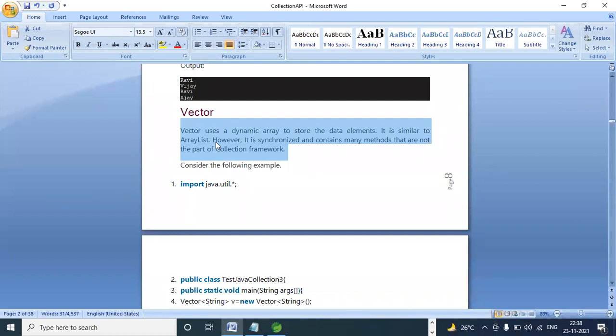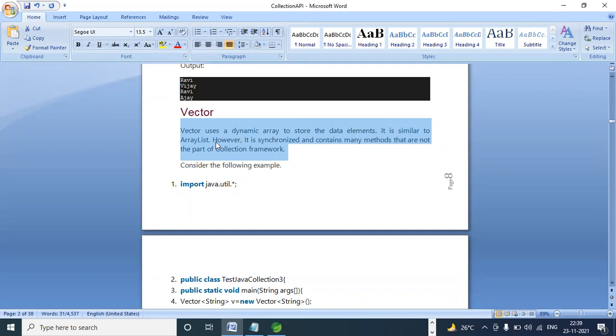So synchronized classes are always slower than non-synchronized classes. Because in a non-synchronized class, all the people are going at a time and accessing it like a birthday cake. In a birthday cake, we are not following a queue, right? You can take first, then I will go. All the people are gathering and cutting the cake and eating, they won't follow formalities.